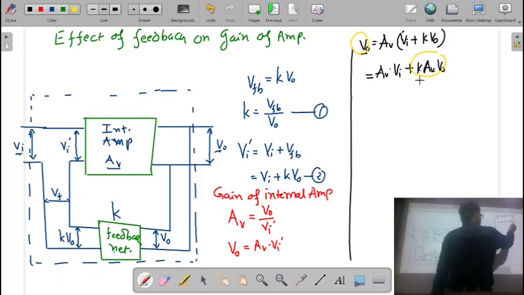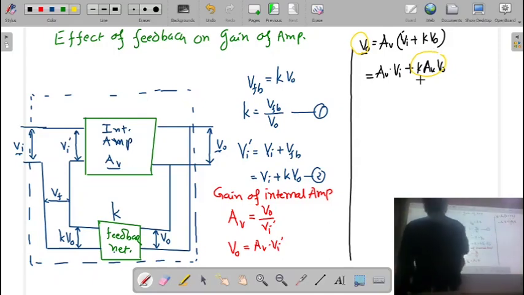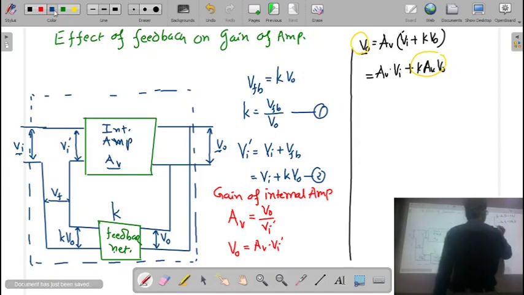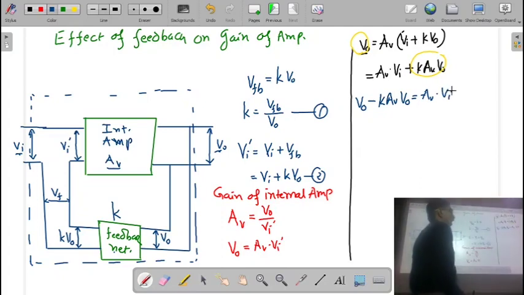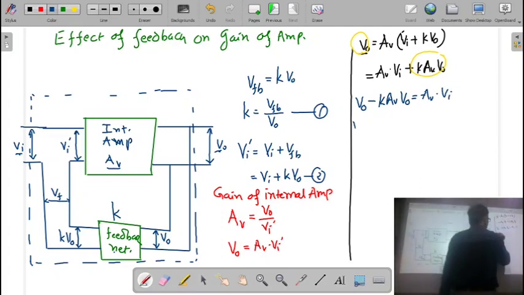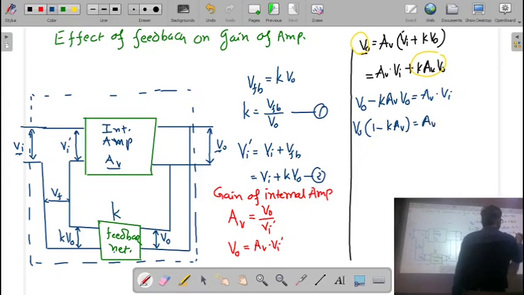So we take this term to the other side, then we can write VO minus K into AV into VO is equal to AV into VI. And if you take this VO common, then it is 1 minus K into AV is equal to AV into VI.